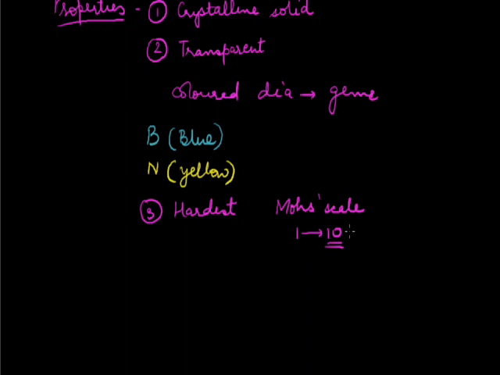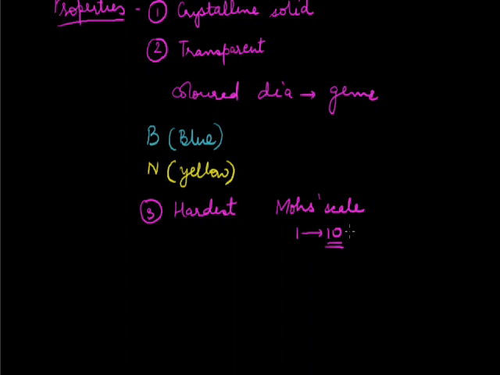All diamonds are not equally hard. The hardness depends basically on purity and crystalline perfection, and that is why we say, a very common statement is that diamond is cut by diamond. Diamond is cut by another diamond. This is because all diamonds are not equally hard, and their hardness will be decided by a number of factors. One of them being their purity, and the other being the crystalline perfection, how perfect the crystals are.